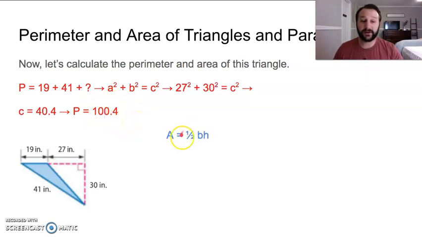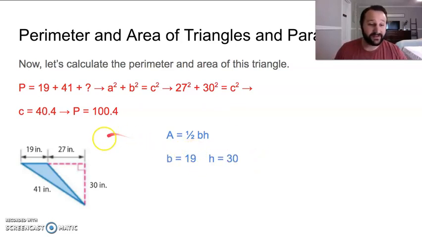Okay, let's try the area. Area is pretty similar to area of a parallelogram. Area is 1/2 times base times height. All right, see if you can figure that out right now. Give it a try. All right, so we've got a base of 19, and the height from this base to the point right here is 30.